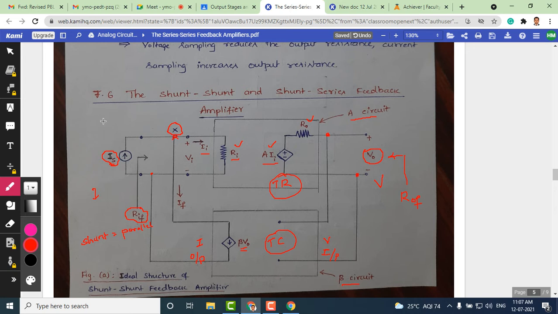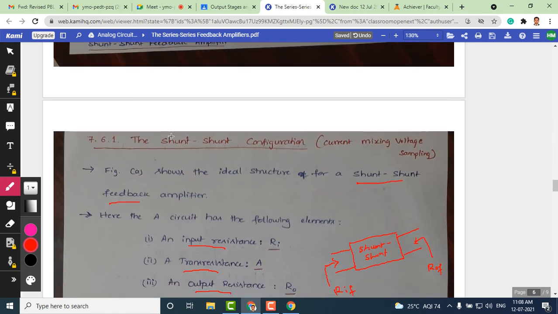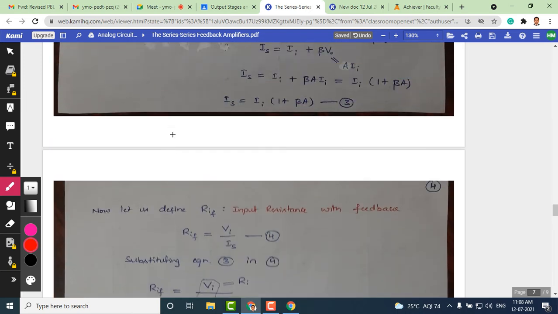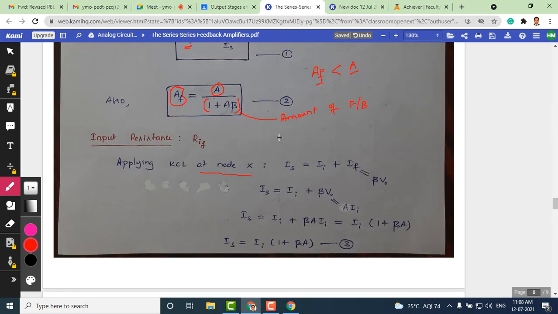So we can write straight away that IS, the incoming current, is equal to the outgoing currents, II plus the feedback current IF. This is by applying Kirchhoff current law at node X. Let's go back to our derivation. As you can see here, the same equation: IS is equal to II plus IF.